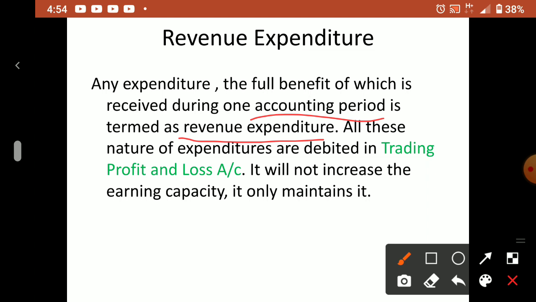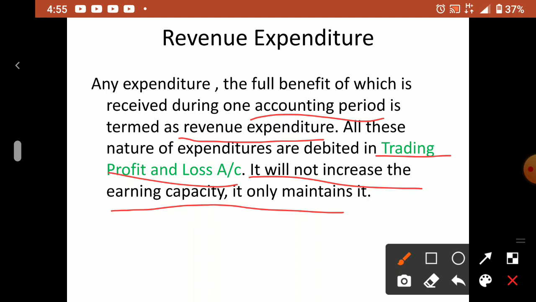All these nature of expenditures are debited in the trading and profit and loss account. These revenue expenditures are written in the profit and loss account, and we will study that later. It will not increase the earning capacity, it only maintains it.